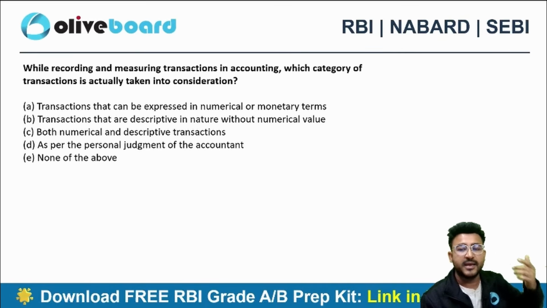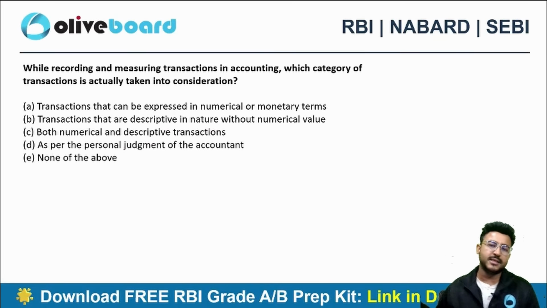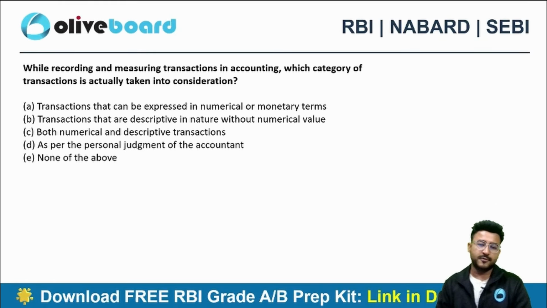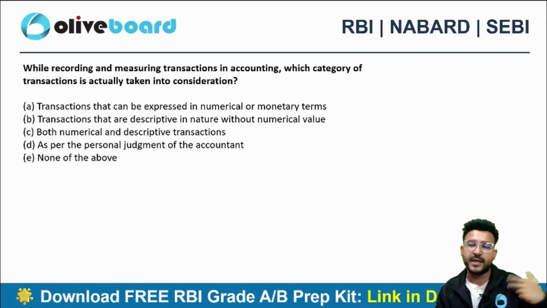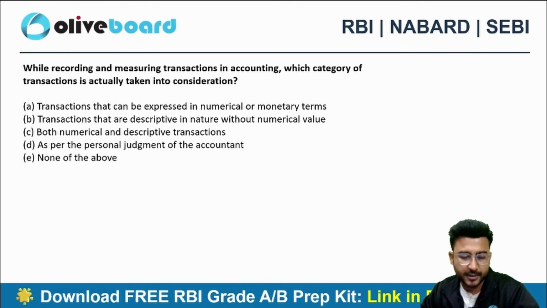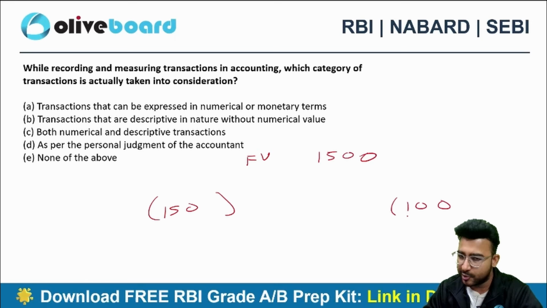So NRV is basically expected selling price minus expected cost of selling. The cost that I need to incur for selling that item. So NRV is an expected price. Fair value is determined on the demand and supply forces, whereas NRV is an expected selling price minus expected cost for selling it. That is the difference. An expectation can be different. Now maybe the fair value for John and for me is the same, 1500. But maybe John has to pay 150 rupees as the brokerage, I have to pay 100 rupees as the brokerage.